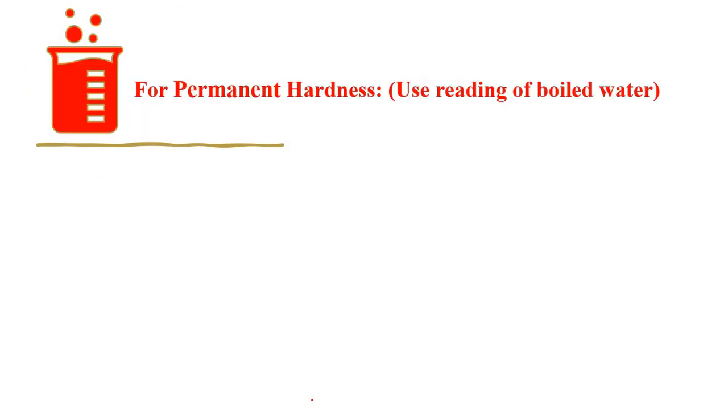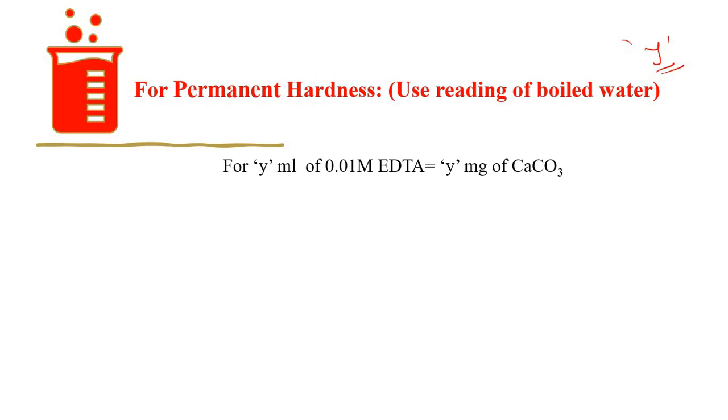Now for permanent hardness, you have to use the readings of boiled water, for which we have already calculated the mean, that is y. That's why we have this equation. For y ml of 0.01 molar EDTA, y milligram of calcium carbonate is consumed.